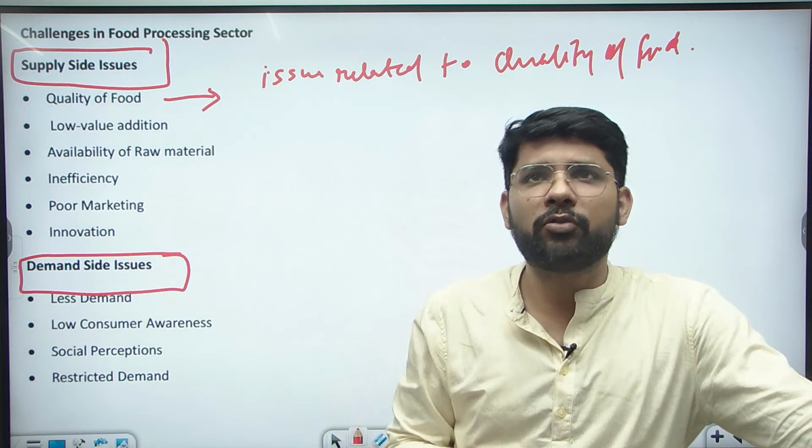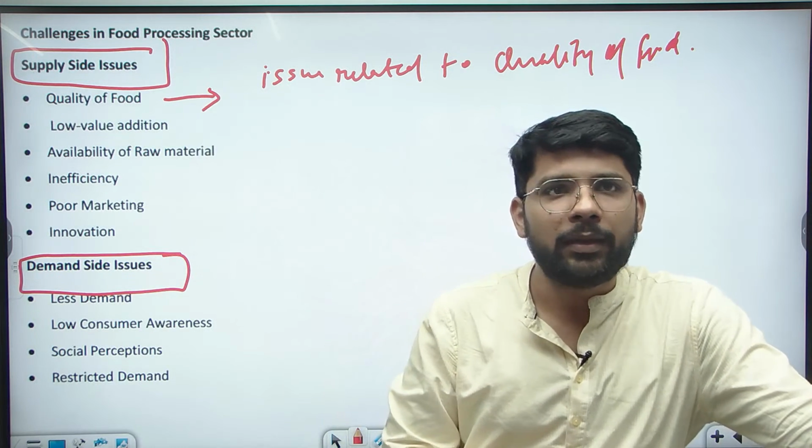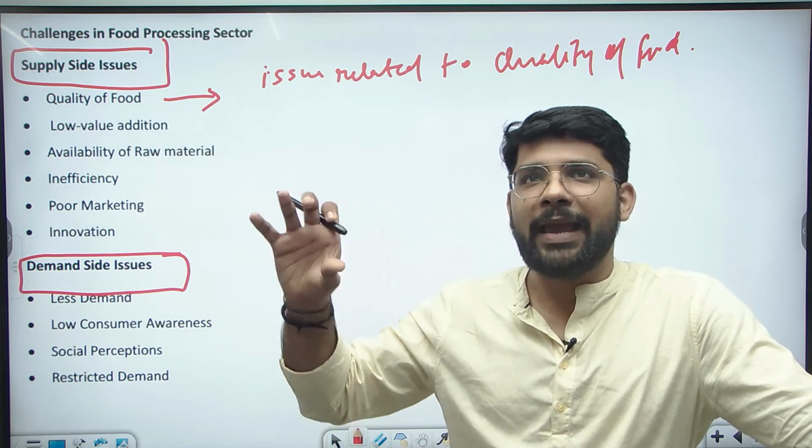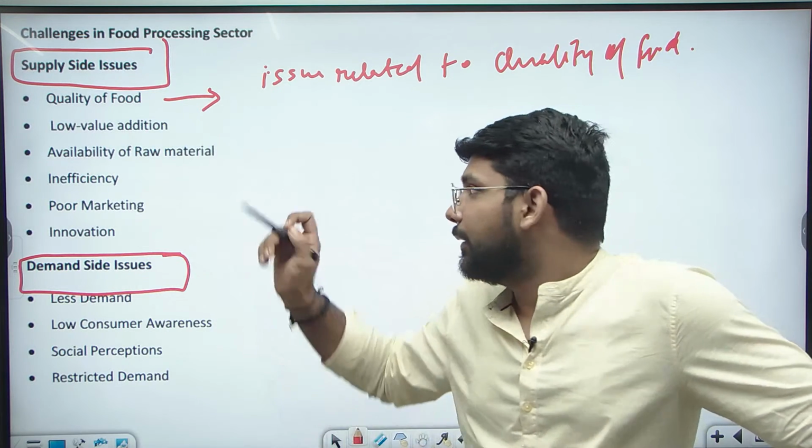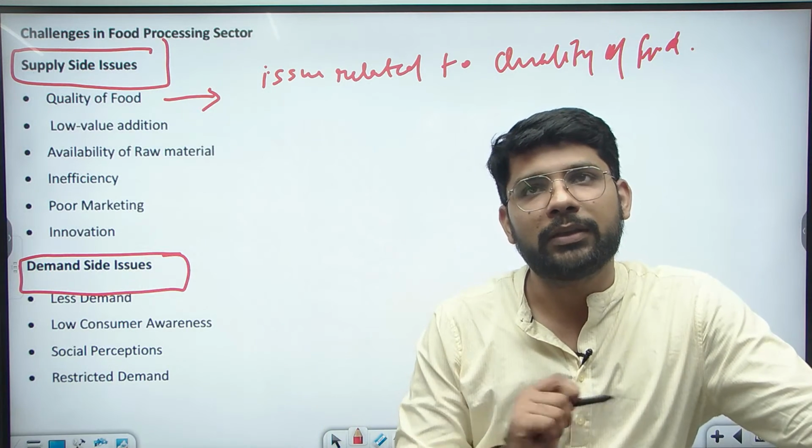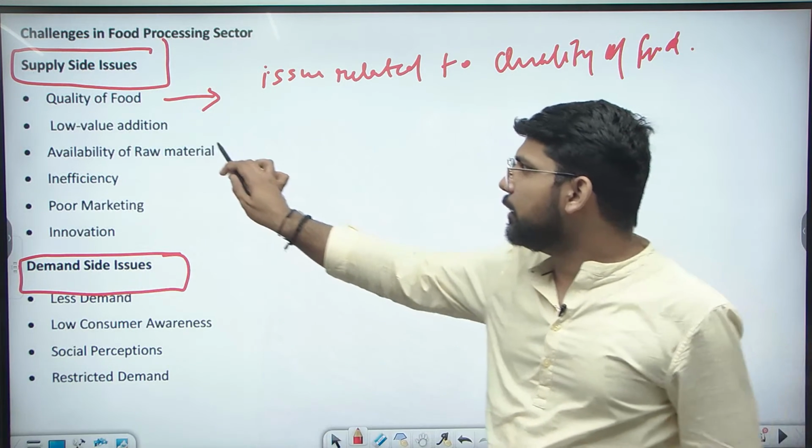If we are not getting good quality food, its demand will also be less in the markets. So supply and demand are both interlinked, and the first part is the quality related issue on the supply side. Then the low value addition.